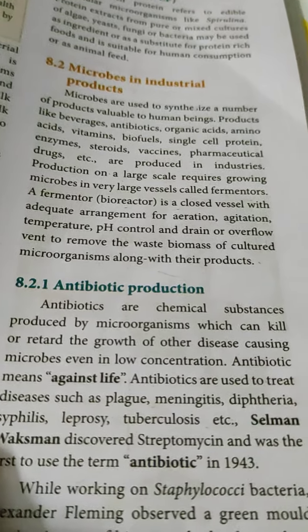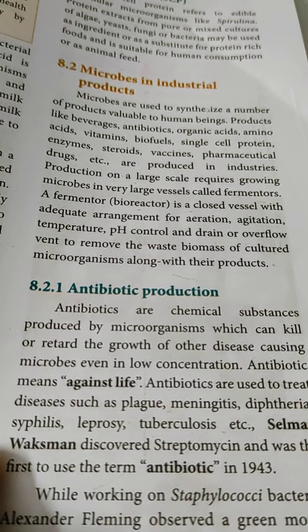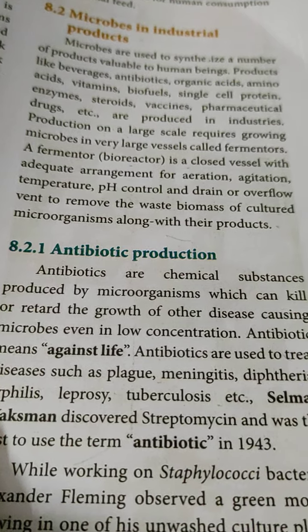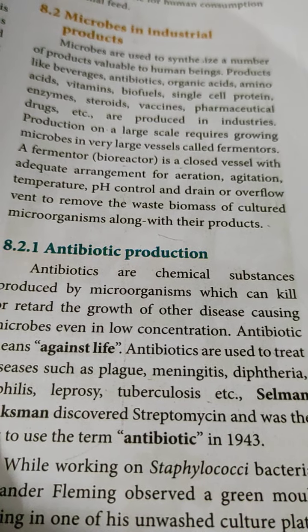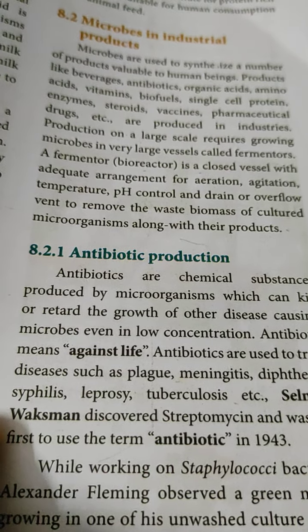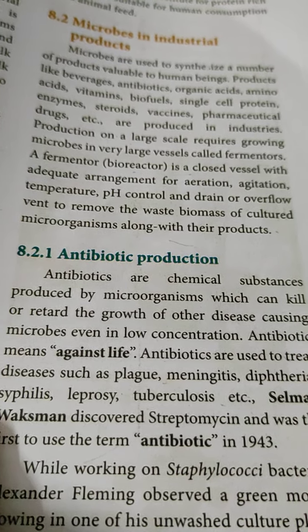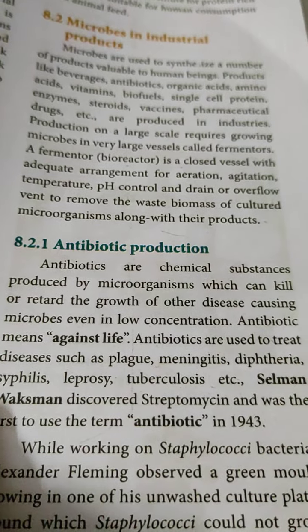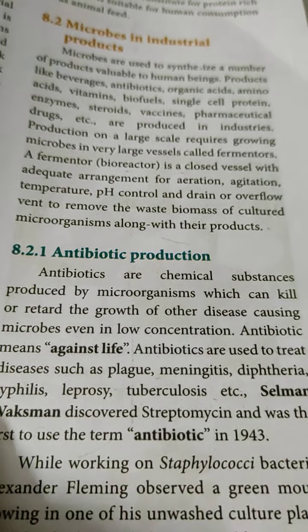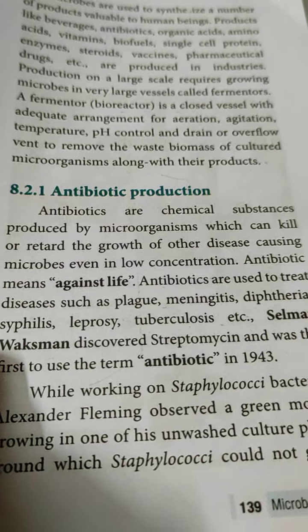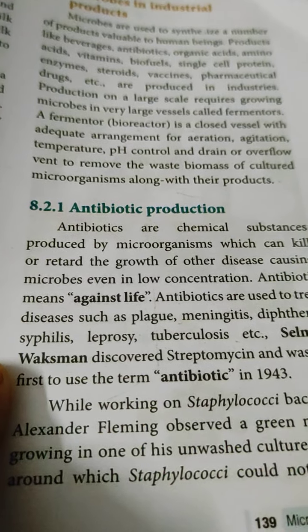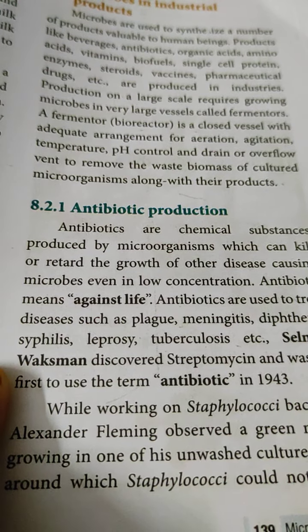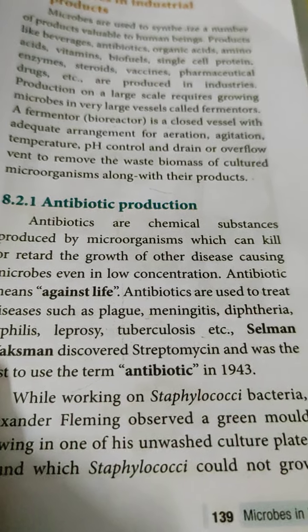Antibiotics are chemical substances produced by microorganisms. What do you mean by antibiotics? They are chemical substances produced by microorganisms which can kill, retard or prevent the growth of other disease-causing pathogens or microbes, even in low concentration. The literal meaning of antibiotic is against life. Antibiotics are used to treat diseases such as plague, meningitis, diphtheria, syphilis, leprosy and tuberculosis.